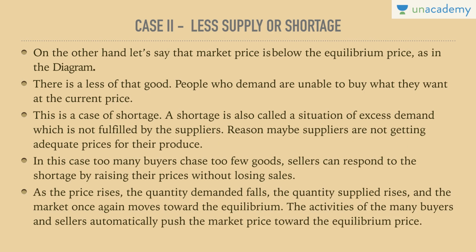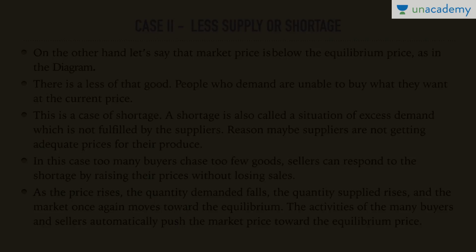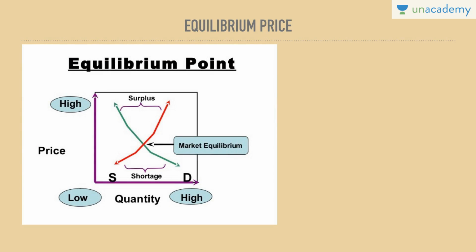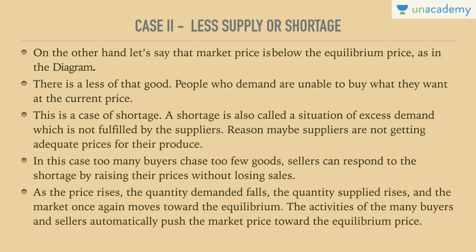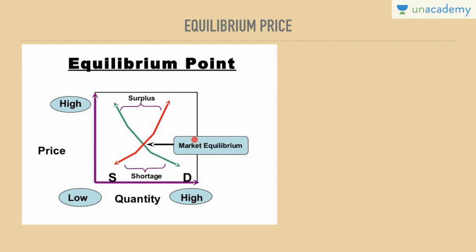Reason may be suppliers are not getting adequate prices for their produce. Obviously, suppliers are getting the least price, they would not be motivated to produce more. So in this case, too many buyers chase too few goods. Too many buyers create high demand, and they are chasing too few goods because there is shortage. So the buyers have to increase their paying capacity and the market would automatically reach the point of equilibrium.